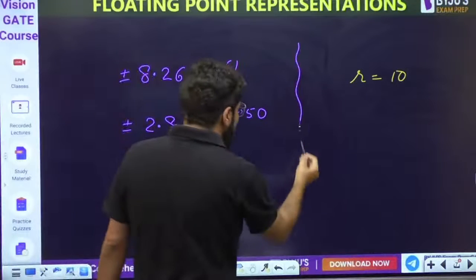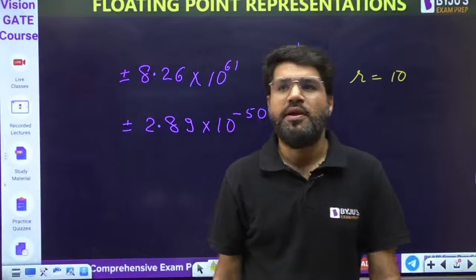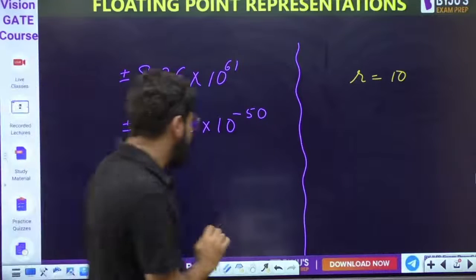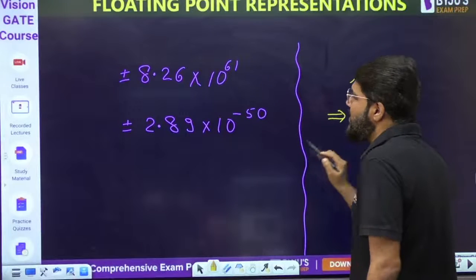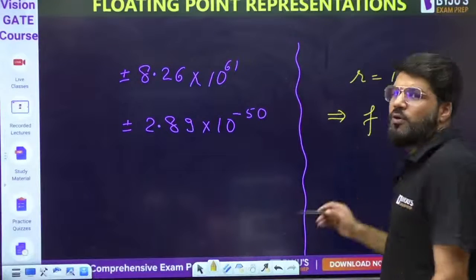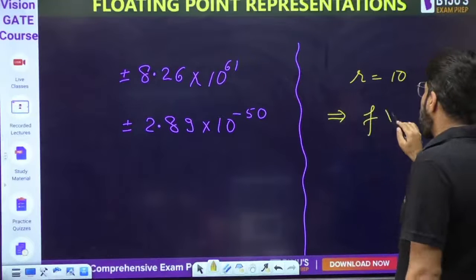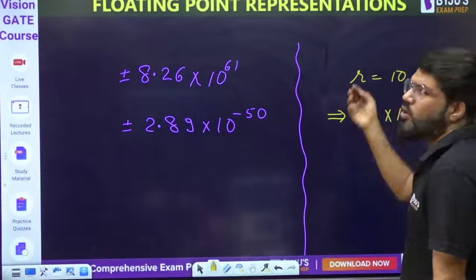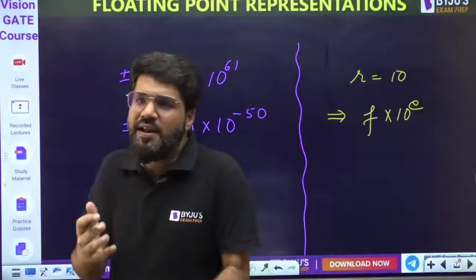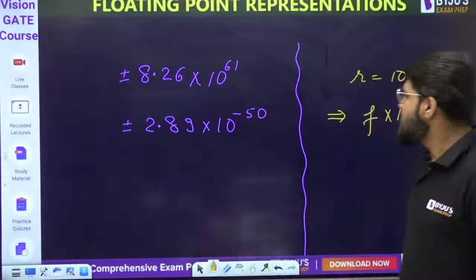So for very large or very small numbers, we are going to use the floating point representation. Here the base is 10. There is some number which could be fractional in nature, positive or negative, but the representation is the fractional part into 10 raised to the power of some exponent. Then we will come to the standard representation. Right now just keep understanding this much.